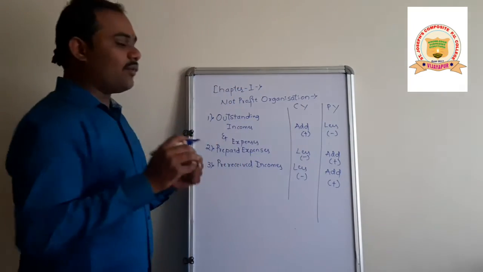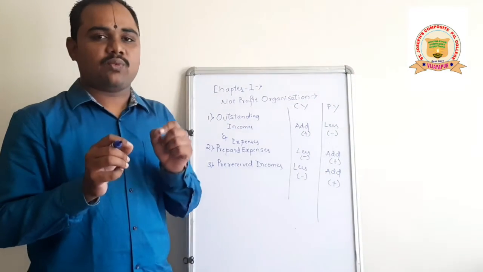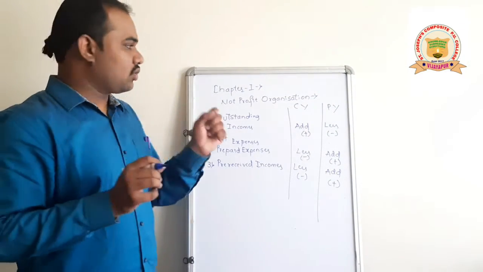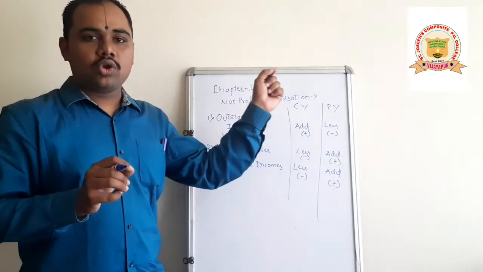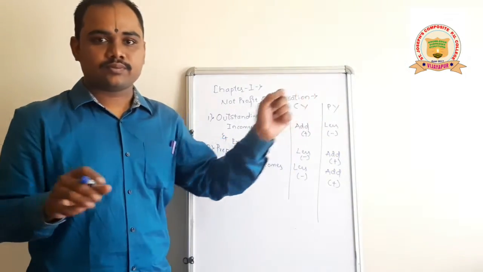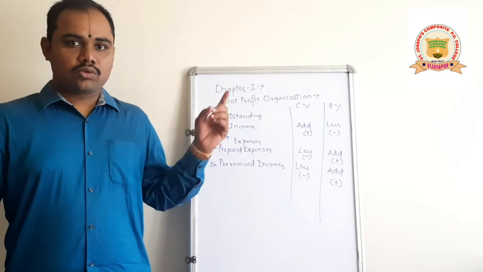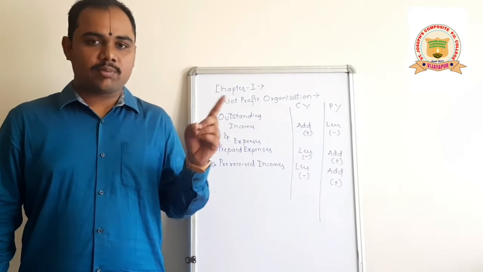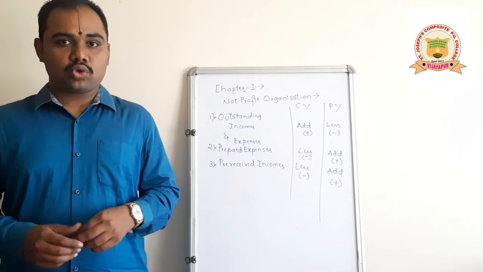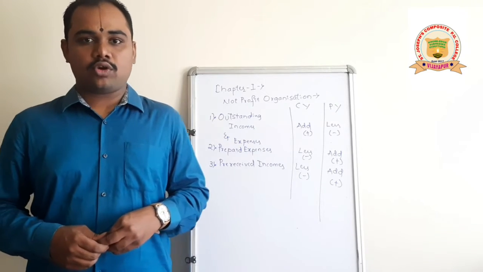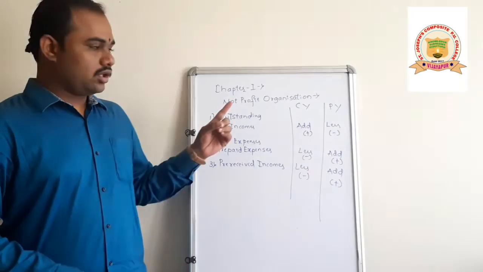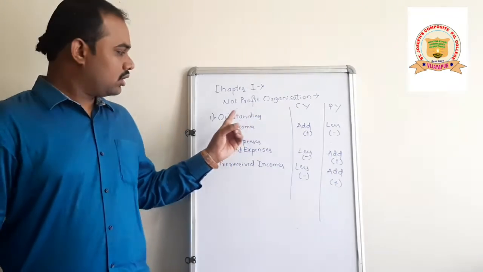So these are the very important adjustments which you have to go through while solving the problems on not-for-profit organization. This is a very important table. Just I will recall again.